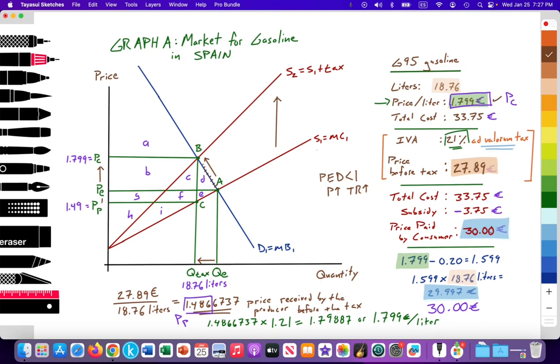In addition, the price received by the producer decreases from PE to P sub P, the price received by the producer. That has the effect of reducing the quantity supplied along the supply curve from point A to point C, or from QE to Q tax. We can notice that at the quantity of Q tax,